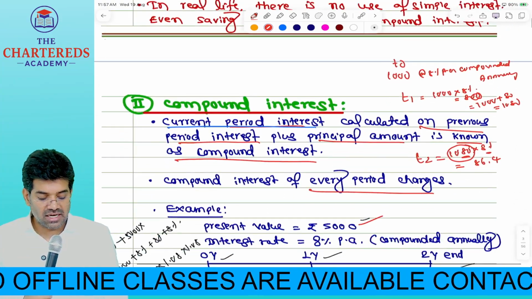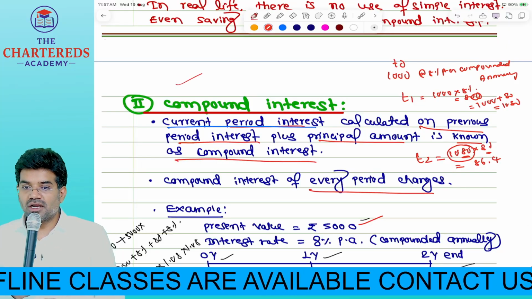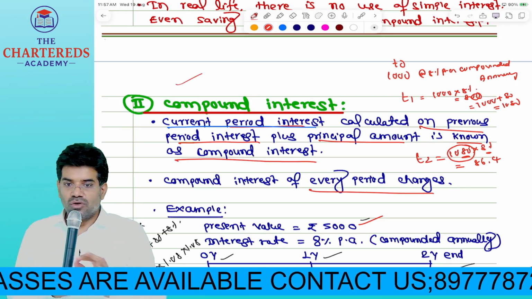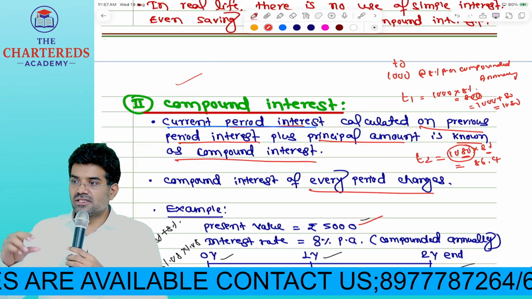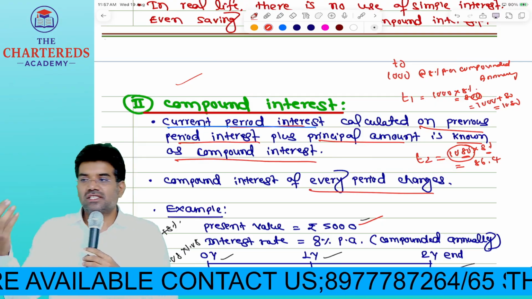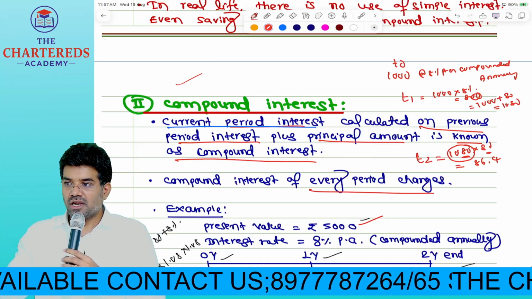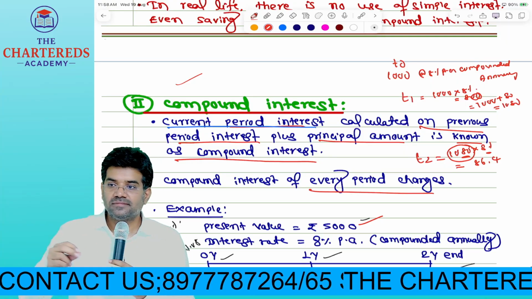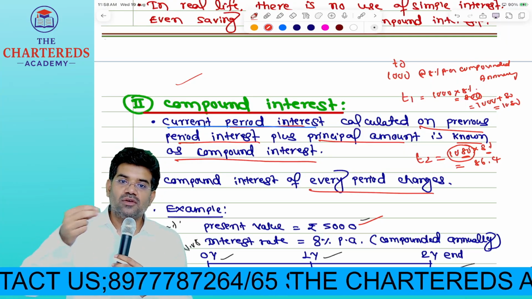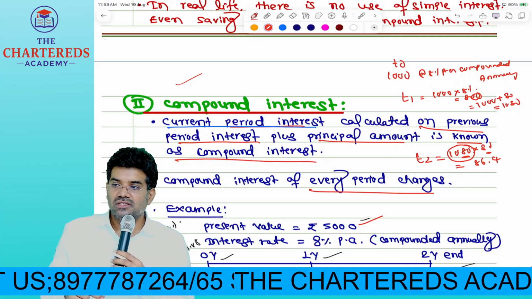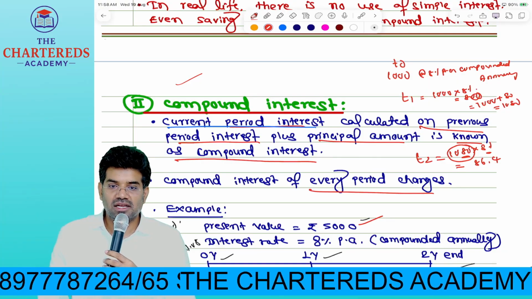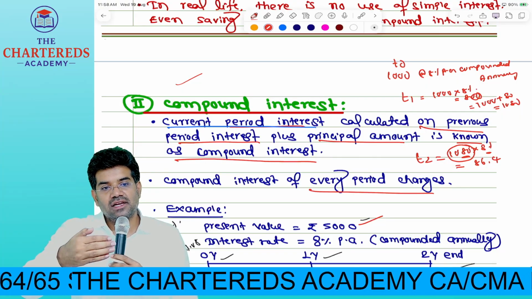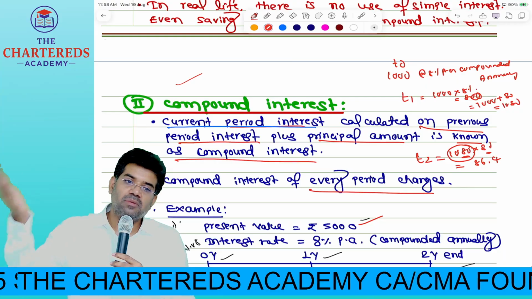That is the reason we started directly with compound interest only. In compound interest, every year you will not calculate on the original principal. Under compound interest, the first year interest will be on the original principal only, the investment amount only. But from the second year onwards, on interest also again you will calculate interest. Compound interest means interest on interest. So second year onwards, you start calculating interest on original principal as well as interest.